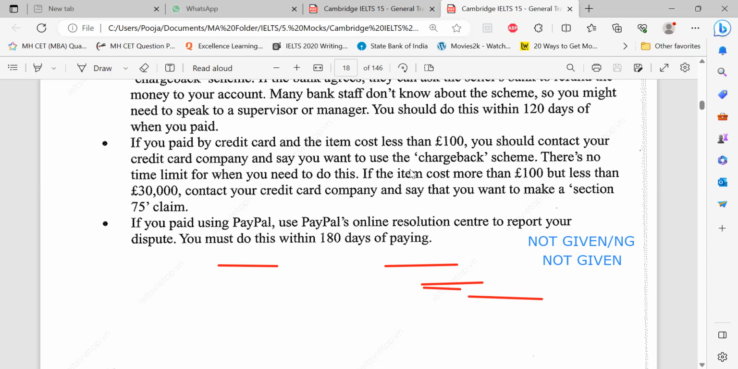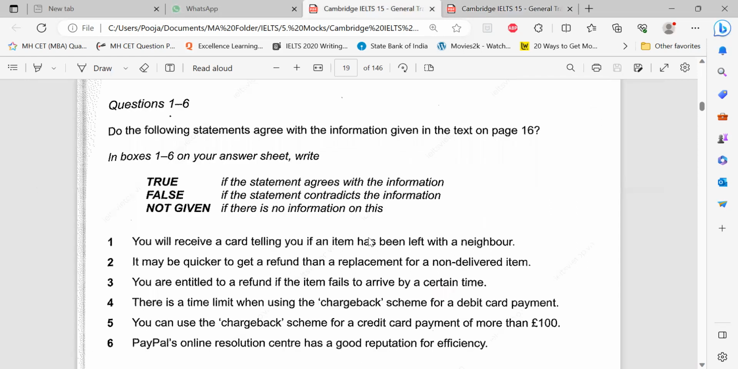No. We are simply saying if you paid using PayPal, use the same center to report your dispute. You must do this within a certain time. Are they appreciating? Oh, they'll definitely help you. They have been already rated as one. No. There's no mention of whether they have a good reputation, but that doesn't mean that they have a bad reputation, right? There's simply no mention of it.